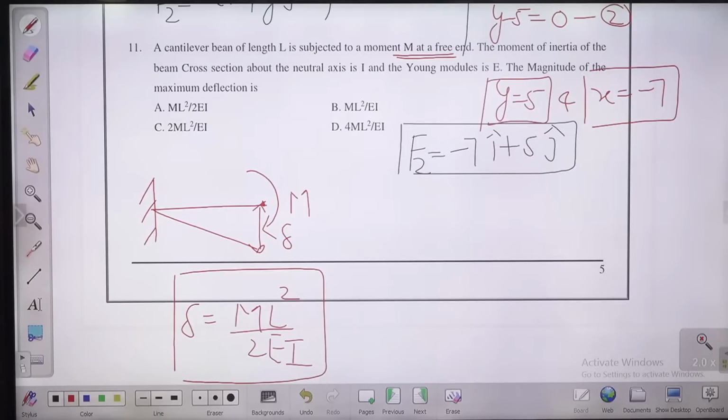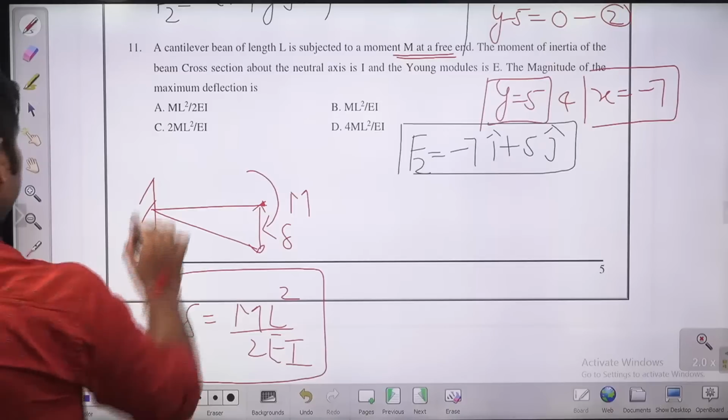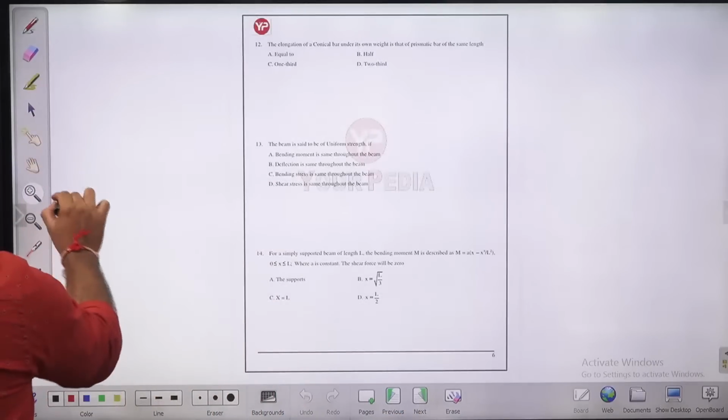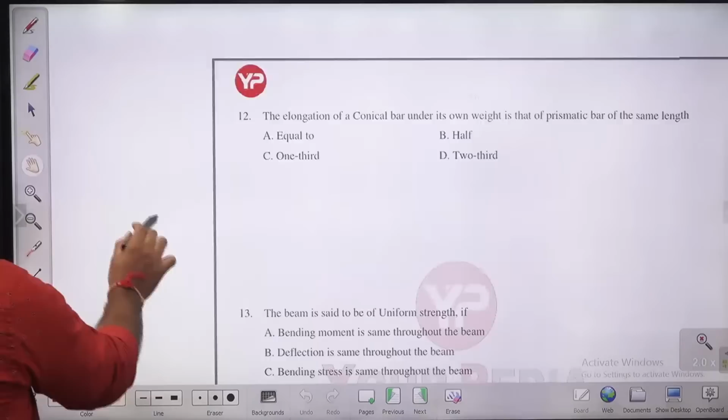So this question is a direct one. Please check. The answer for this question will be, guys, option A is the right answer. Let us move to the next question, question number 12. A slightly interesting question, guys. Please try to answer.